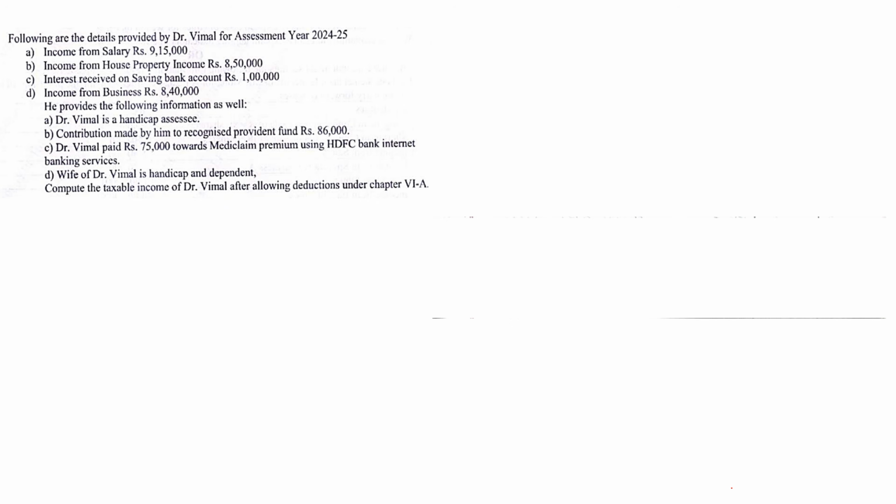Wife of Dr. Vimal is handicapped and dependent, and compute the taxable income of Vimal after allowing the deduction under chapter 6A. So the format is very simple. It comes from income from salary, then house property, business profession, other source, and then we do all the deduction. So let us see how to.